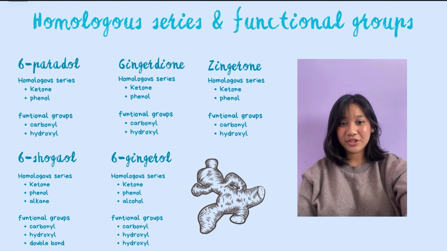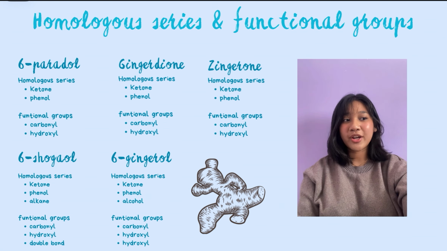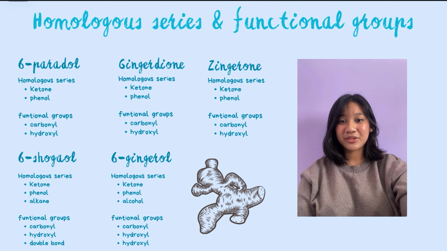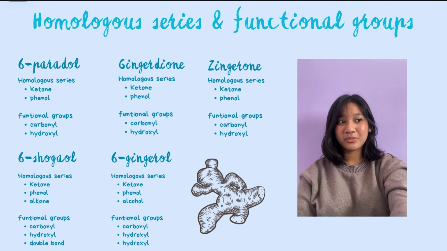The fourth one is 6-gingerol. Its homologous series are alcohol, ketone, and phenol, and its functional groups are hydroxyl, carbonyl, and also hydroxyl. The last one is zingerone. Zingerone's homologous series are phenol and ketone, and its functional groups are hydroxyl and carbonyl.